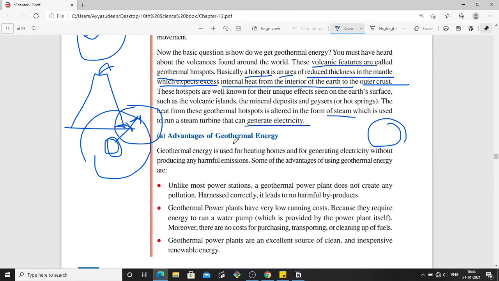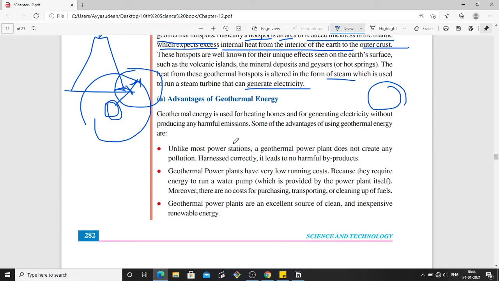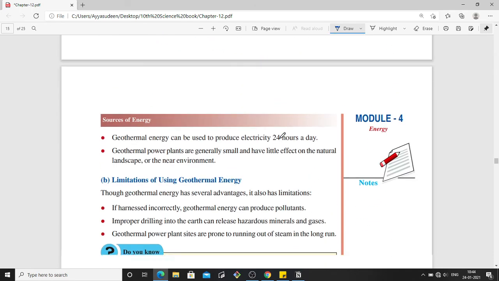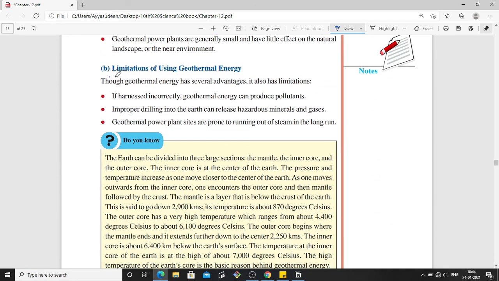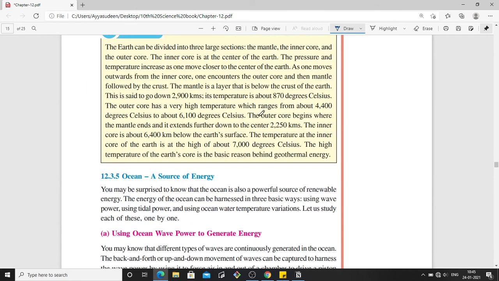So there are some advantages to geothermal energy. You can read about it here. Everything is easy, you can just read and understand it. And also there are some disadvantages or limitations to using geothermal energy, which you can read about here. For example, if it is used incorrectly, geothermal energy can produce some pollutants that cause pollution in the atmosphere. So all these things you can read here.